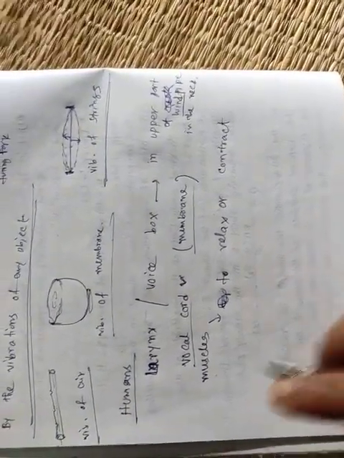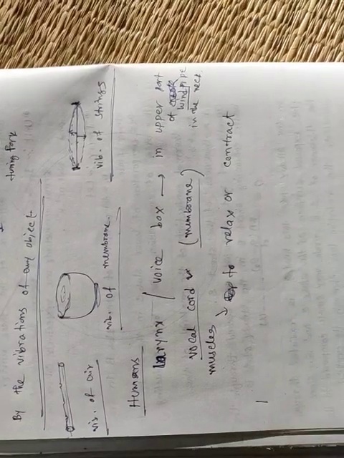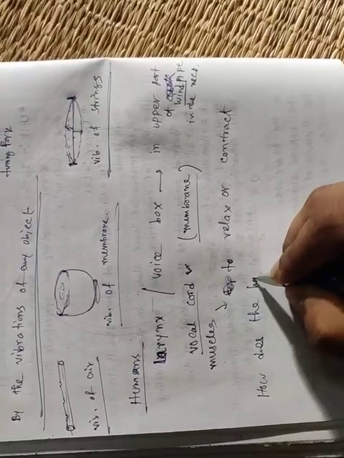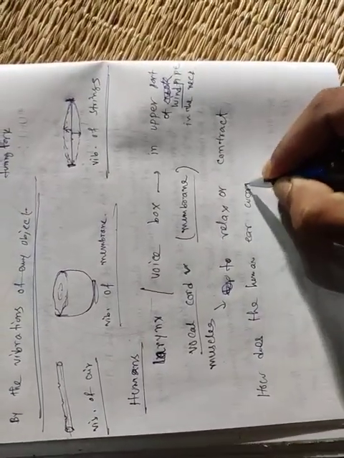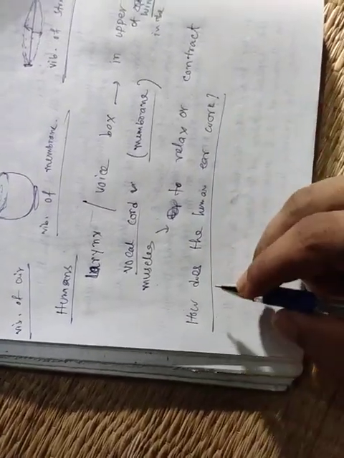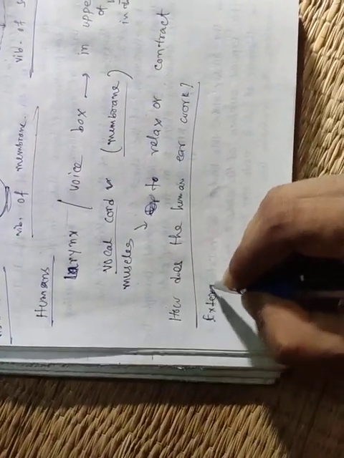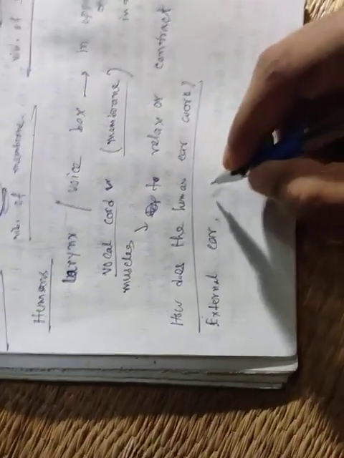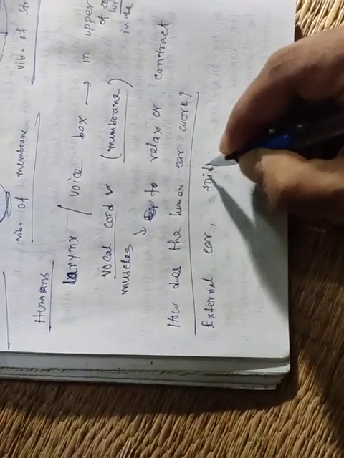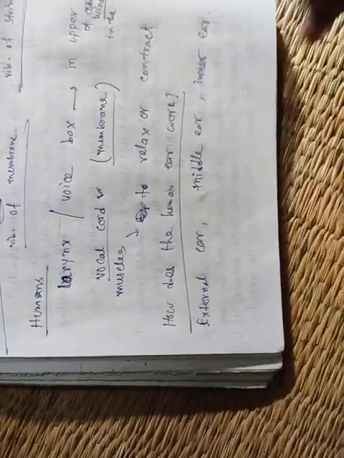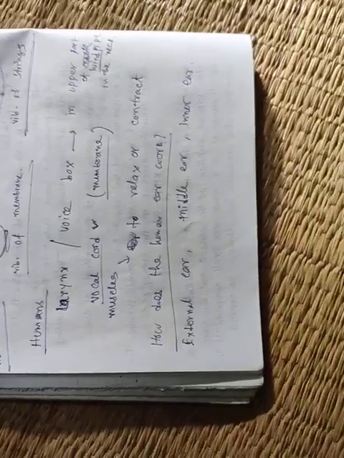Next, how does the human ear work? That means how we can hear sound. So first remember that our human ear consists of three parts. The first one is the external ear, the second one is the middle ear, and the third one is the inner ear.